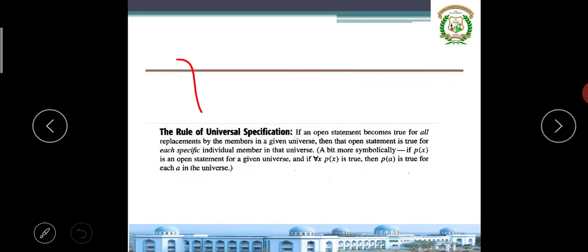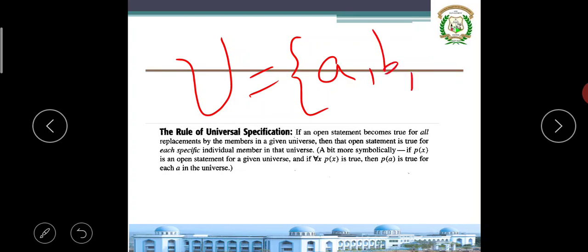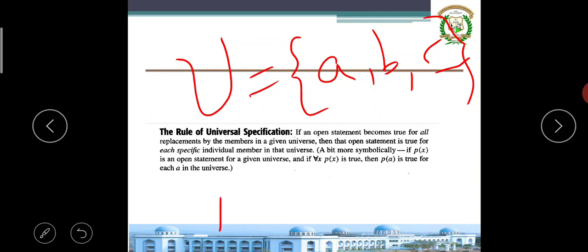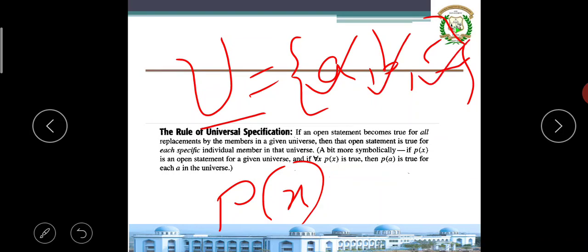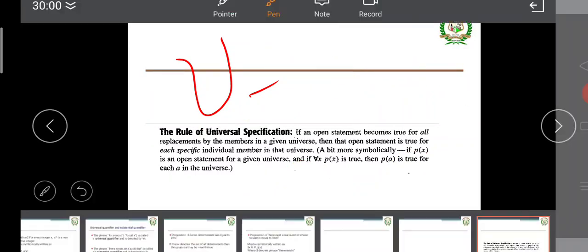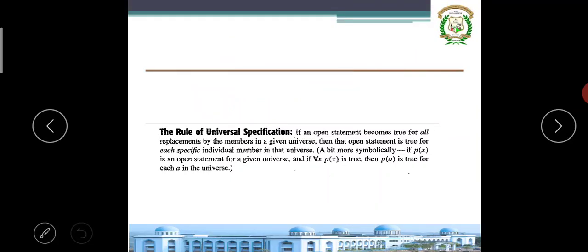For example, this is a universe U which contains elements, say A to Z. Suppose I take a proposition P of x which is true in this universe, then P of A should be true, P of B should be true, P of C should be true. So it says very clearly that it should be true for each member. Please observe this carefully. I will explain with a general example so the concept will be very clear to you.